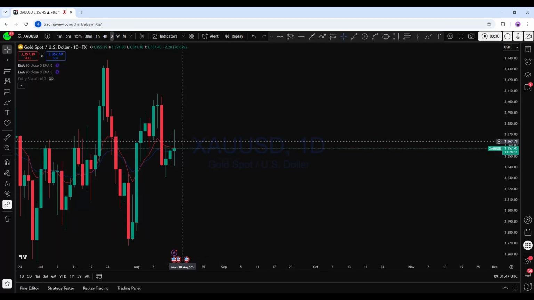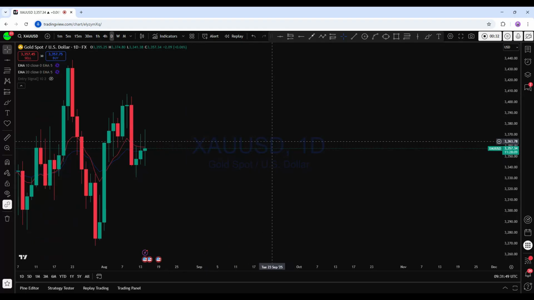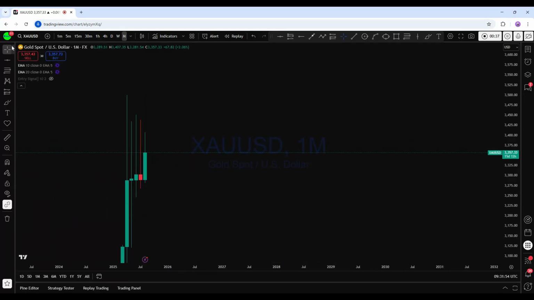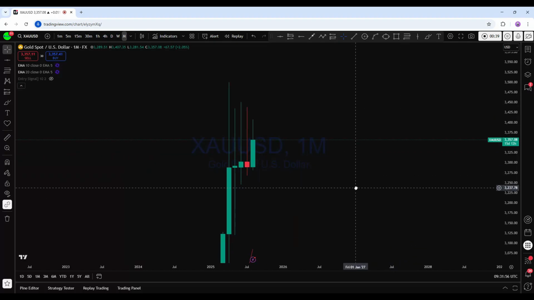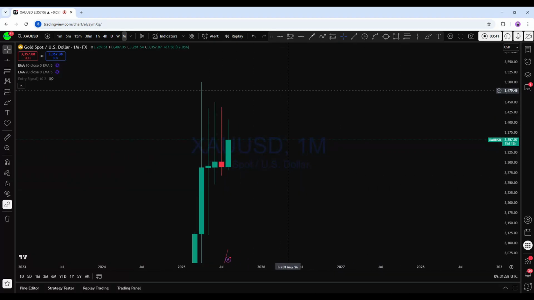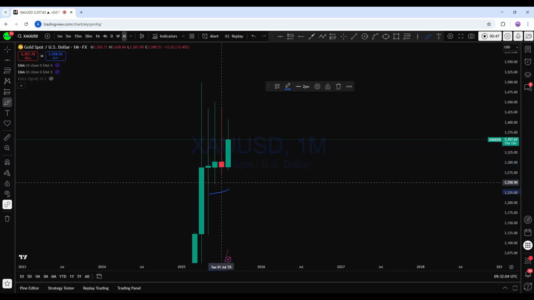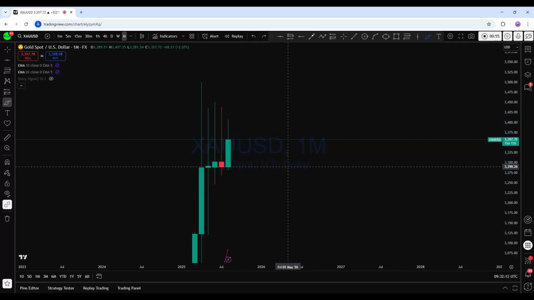Now, before we look at how we can trade this instrument, looking at the bigger picture first, the monthly chart to see the overall direction in this market. Looking at monthly on gold, this is the monthly support level where the market has made a series of higher lows, and with this formation, gold has made its bounce back to the upside with this monthly impulse.